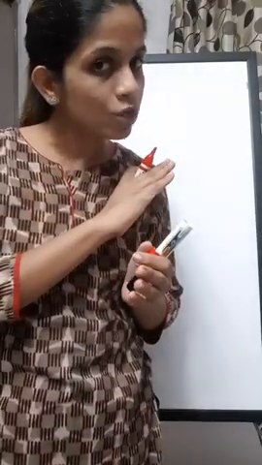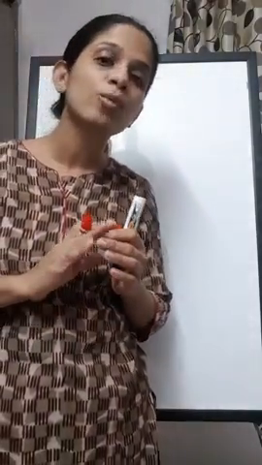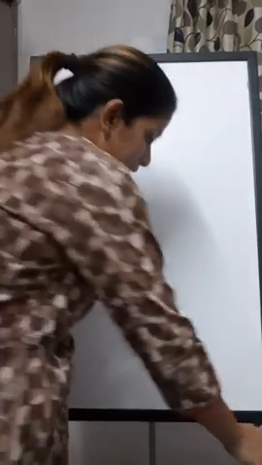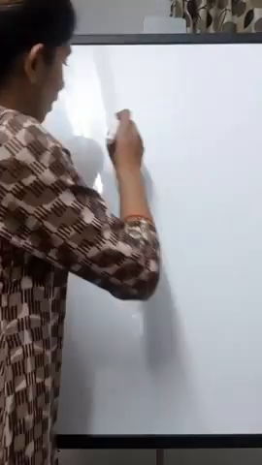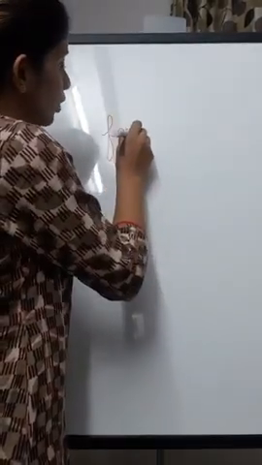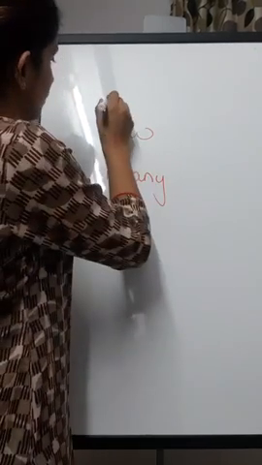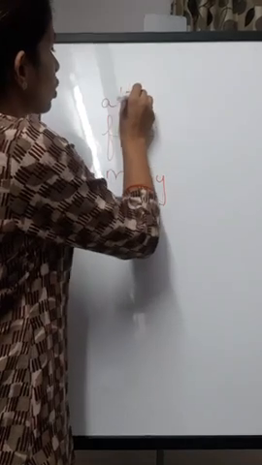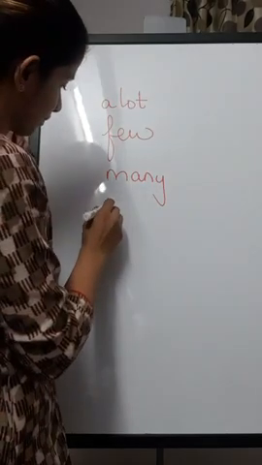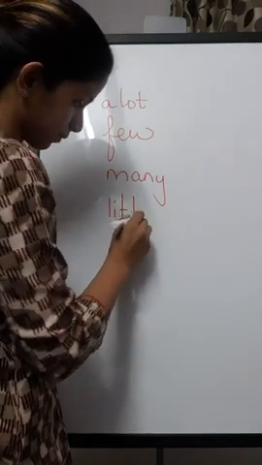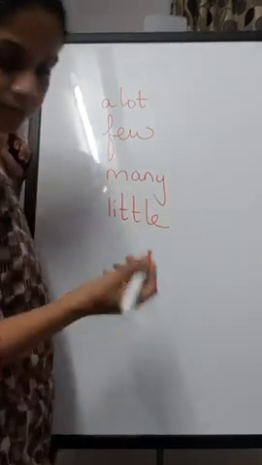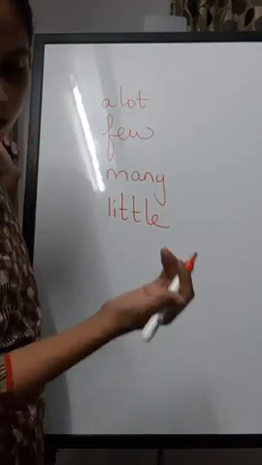But it is not a number. It is not a numerical quantity. It is terms like few, then many, a lot, little. What else can come?